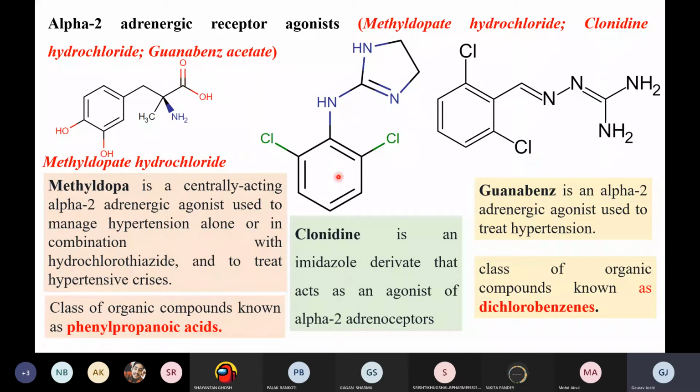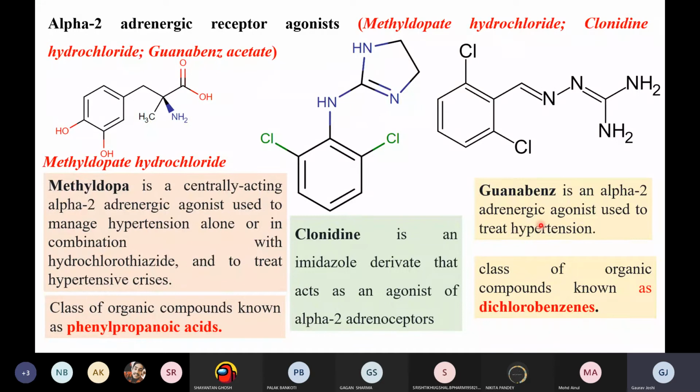So both these categories of molecules belong to the chemical category of dichlorobenzene, because we have the dichlorobenzene group common in both these molecules, right? But this molecule can also be derived with the heterocycle, because the heterocycle is present, so we are giving it the priority, right? So this will be said to be an imidazole derivative.